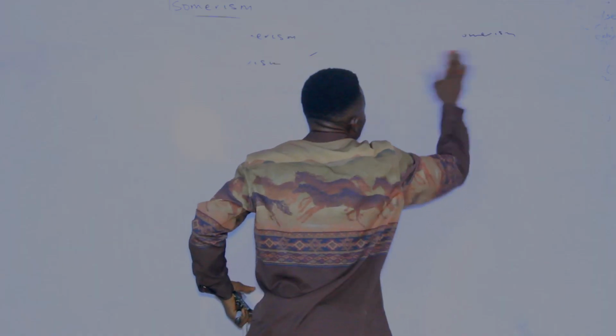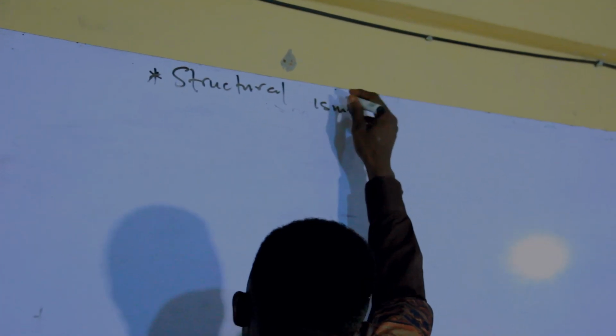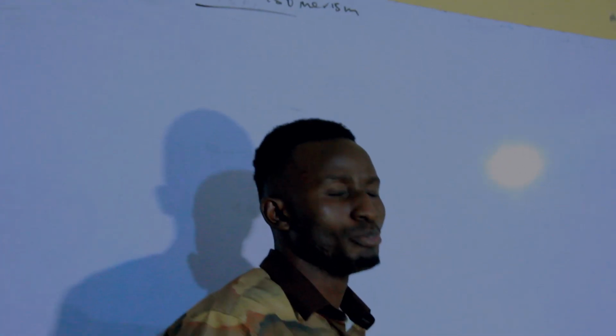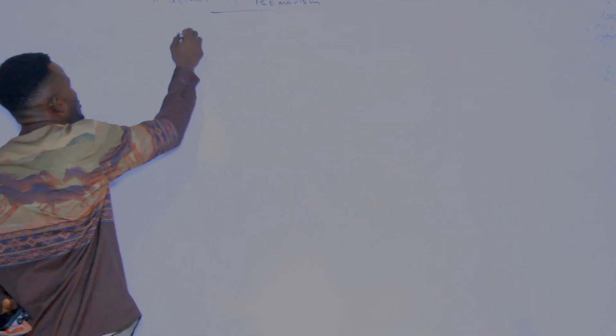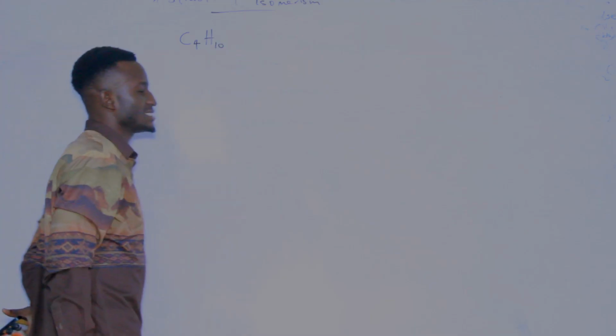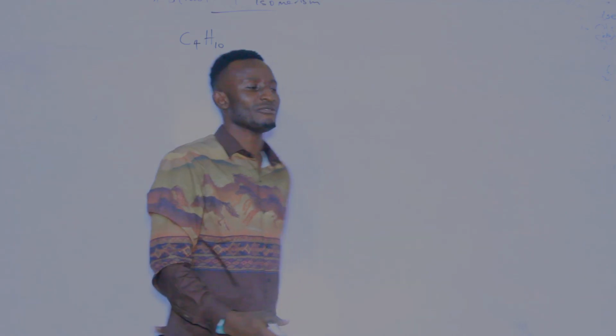If you are talking about the structural isomerism, it is defined as the phenomenon whereby compounds have the same molecular formula but different structural pattern. What do we mean? Now, let us see. For instance, if you have something like C4H10, this one is the molecular formula for butane.